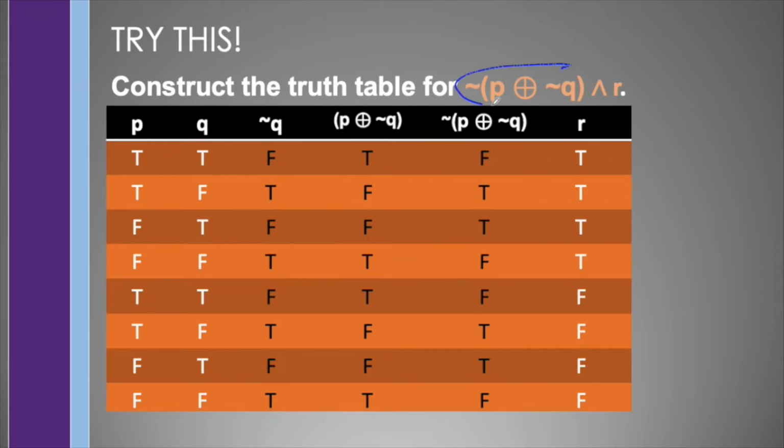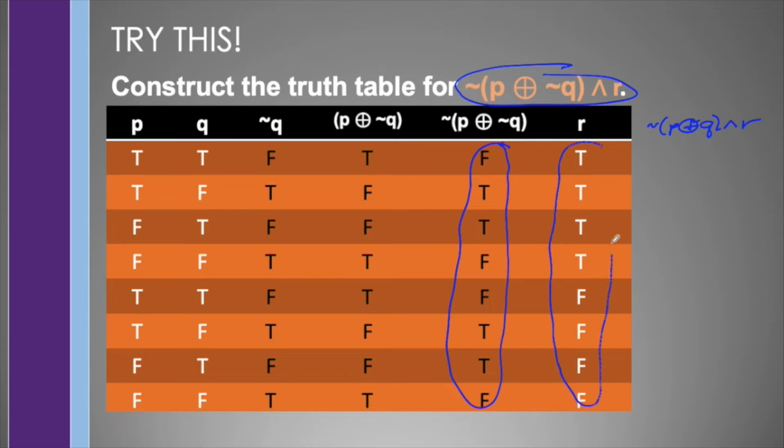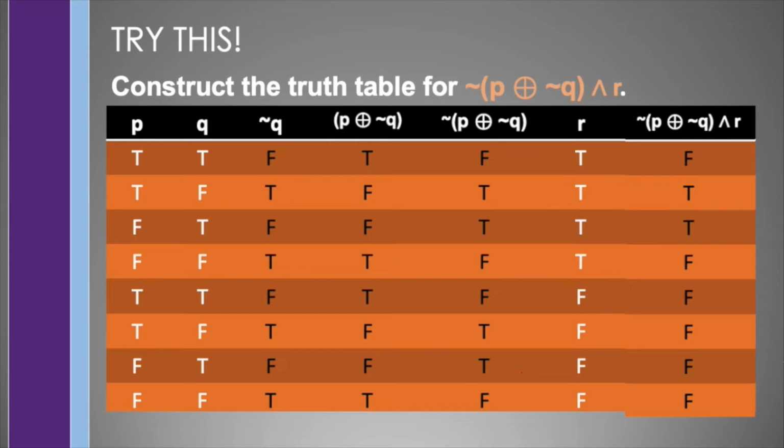And adding a last column for this proposition, all we have to do is to take a look at these last two columns. And remember that this operation tells us that this is only true when both of them are true. So since both of these are true, this is true, and the rest are false. So that's how we arrive with the last column here.